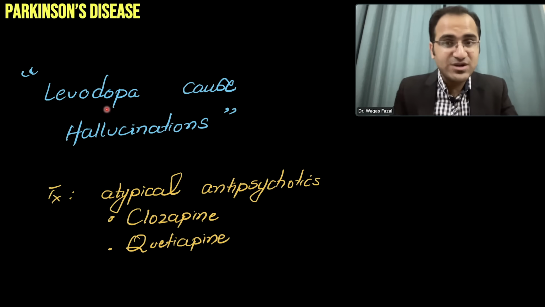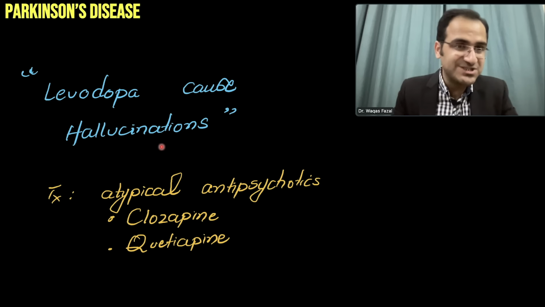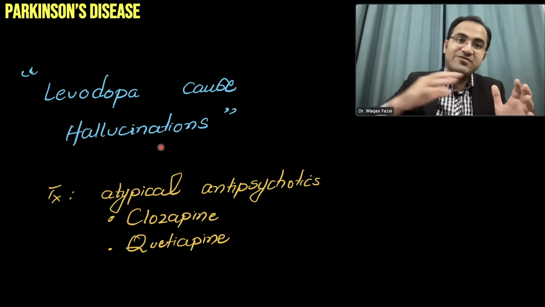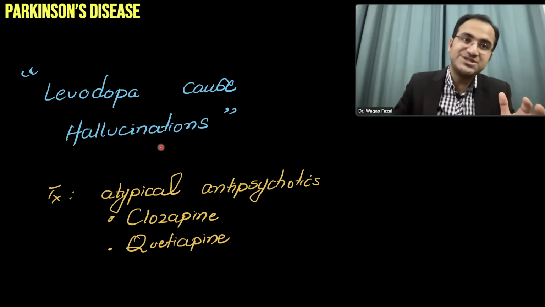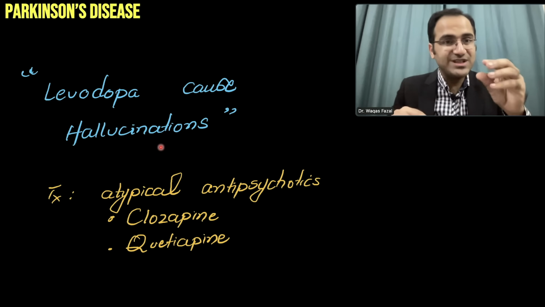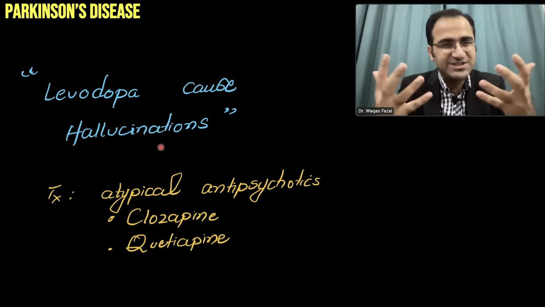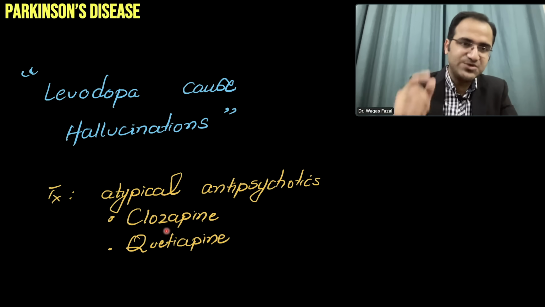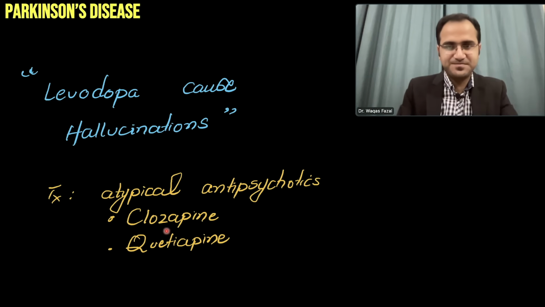An important side effect of levodopa is that it causes hallucinations. This is important in patients who have Parkinson's dementia, because those patients were already having hallucinations, and we are trying to control the Parkinsonism with levodopa, and that patient gets worsening of hallucinations. We control that with atypical antipsychotics, quetiapine and clozapine.